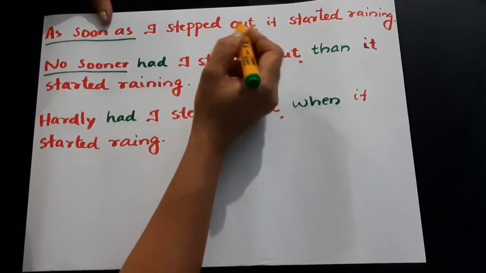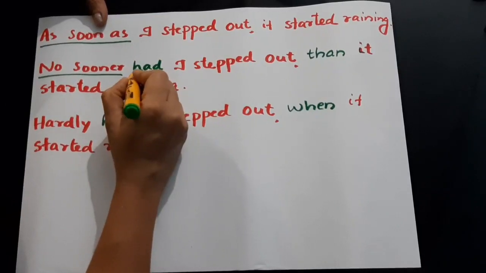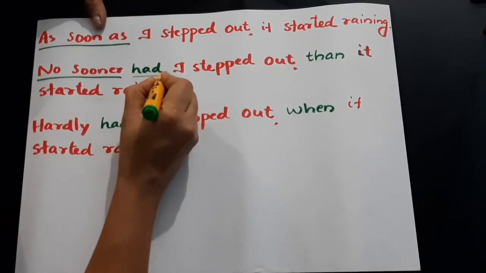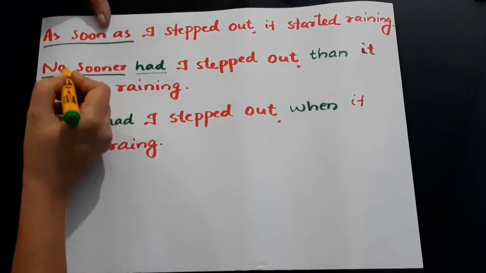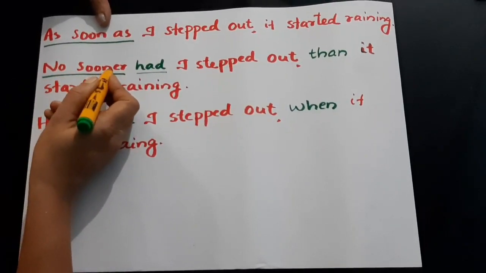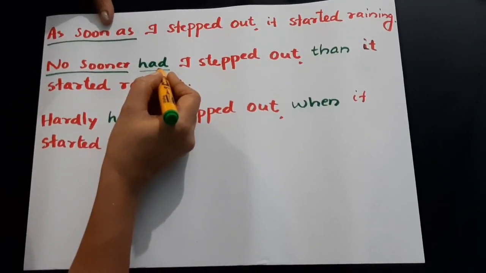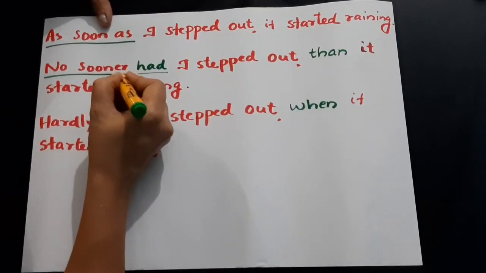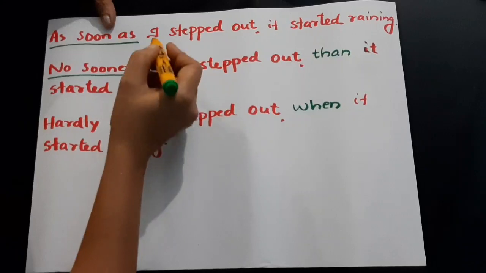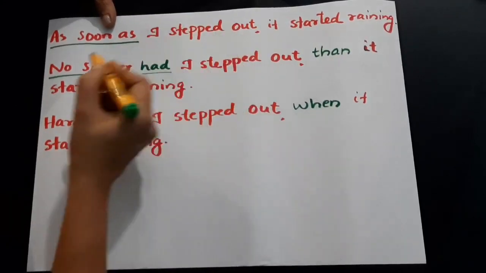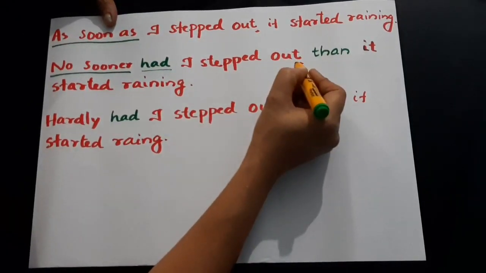Both happened in the past, so here we can refer to it with past perfect tense. Instead of as soon as, here we wrote no sooner, and as I told you, you need to use the past perfect form, so no sooner had I stepped out.